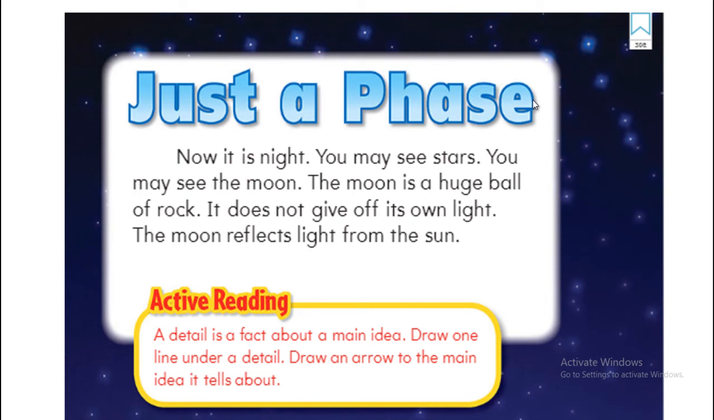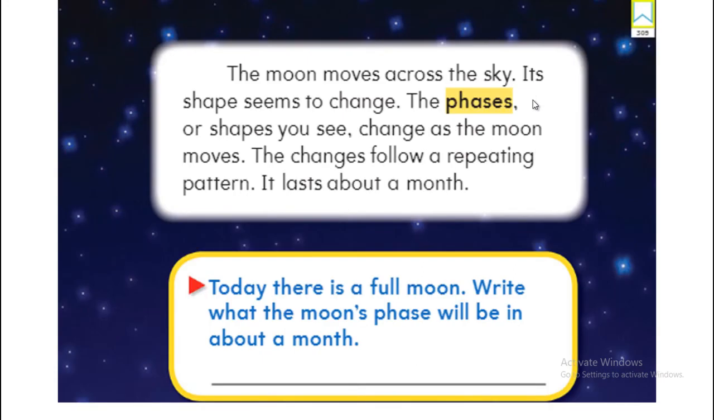Now, it is night. You may see stars and you may see the moon. Also clouds. The moon is a huge ball of rock, and it does not give its own light. But the moon reflects the light coming from the sun. The moon moves across the sky. That's why we can see different shapes of the moon each time we look in the night. These shapes seem to change every time because they change as the moon is moving in the sky.